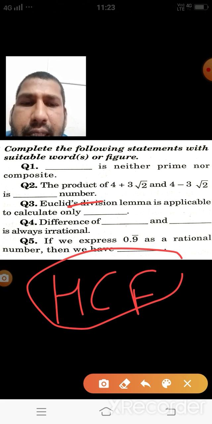The third one we have: Euclid division lemma is applicable to calculate only dash. And the answer we know very much, it is HCF. Euclid division lemma is applicable to calculate HCF only. This we have learnt in exercise first.